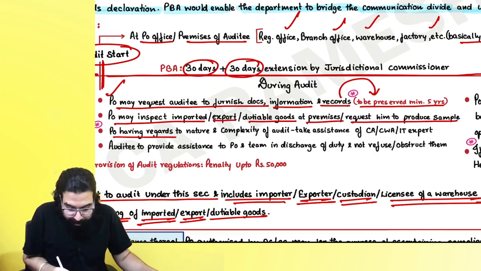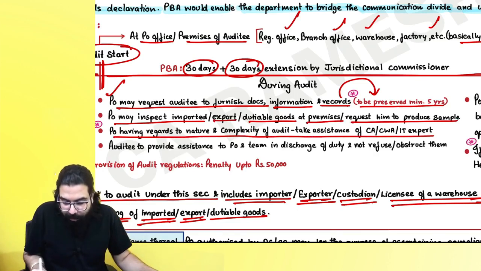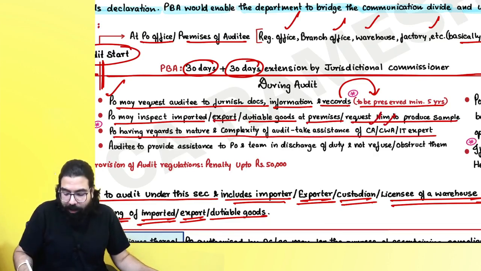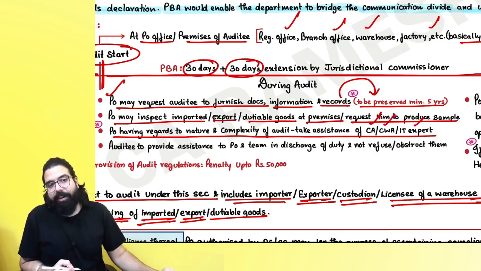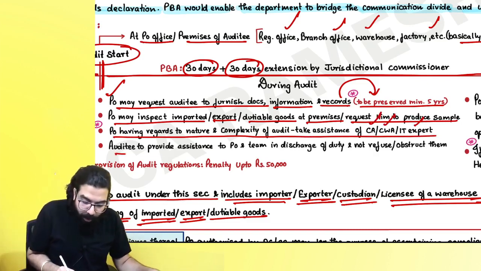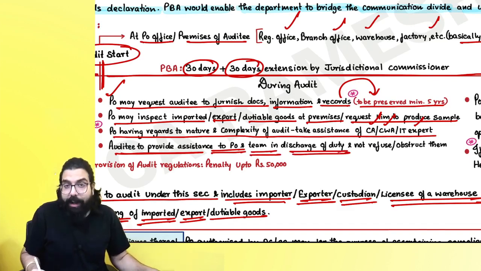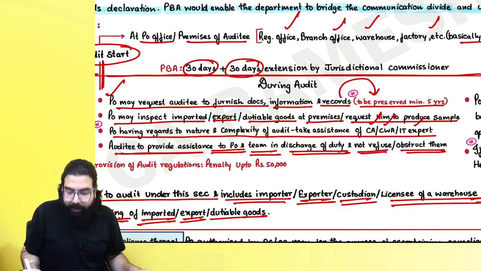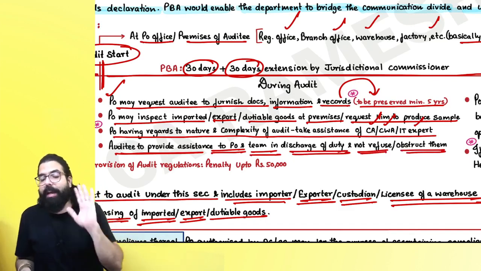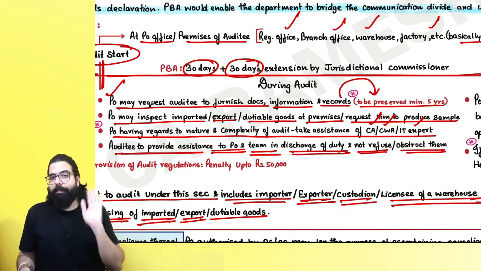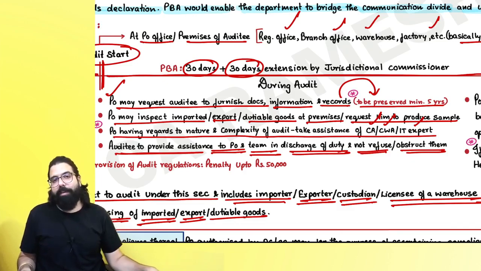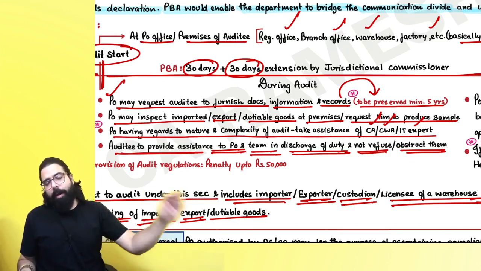Sir, proper officer having regard to the nature and complexity of the audit can take the help of chartered accountant, cost accountant or IT expert, information technology expert also. An auditee always has to provide assistance to the proper officer and team in discharging of duty and not to refuse or obstruct them. You should not refuse any assistance, help, etc. and you should not obstruct them. You should always allow them to do their duties properly.